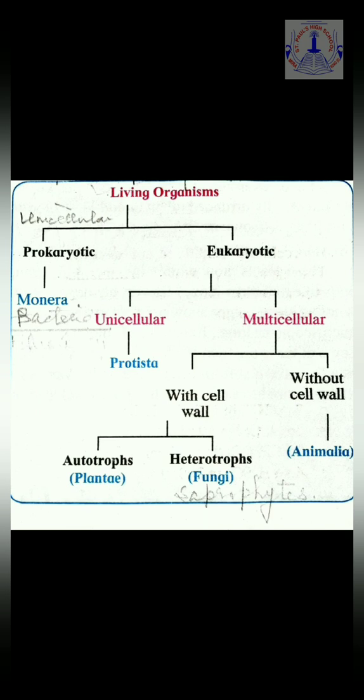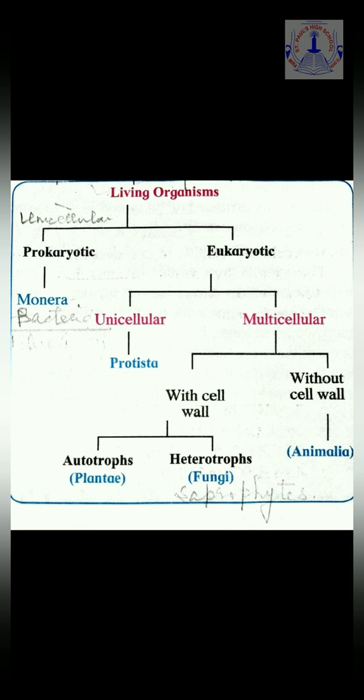Now this can be divided into two parts, unicellular and multicellular, on the basis of number of cells present. If the organism is having only one cell, then it is a unicellular organism. And if it is having many cells, then it is a multicellular organism. In case of eukaryotic unicellular organisms, there is only one kingdom which is known as Protista.